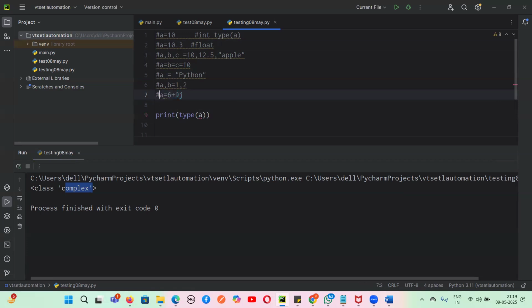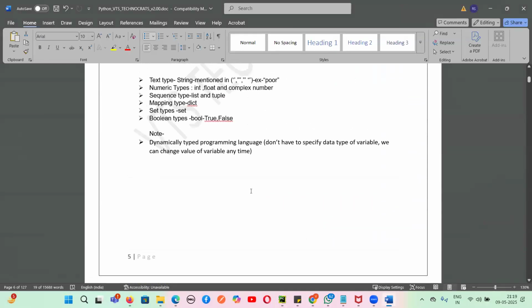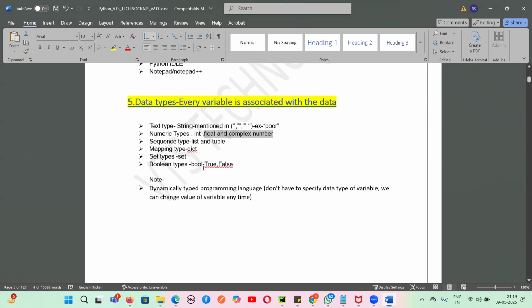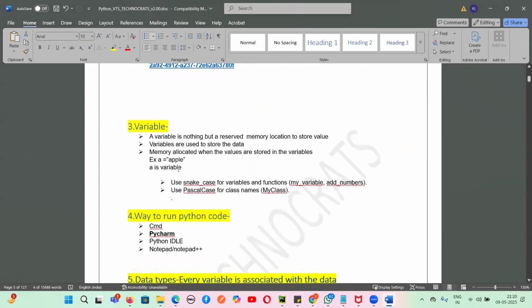So, guys, these are the data types which I wanted to show you. And I told you guys there are how many data types? There's something called a string, with single, double, triple quotation. There's something called numeric, where there's int, float, and complex number. Then list, tuple, dictionary, set, and true and false, these things we will learn. There's something called a sequence type, which is list, tuple, mapping type, dictionary. Set type is set, Boolean type is true and false. So this is what we have started, guys.